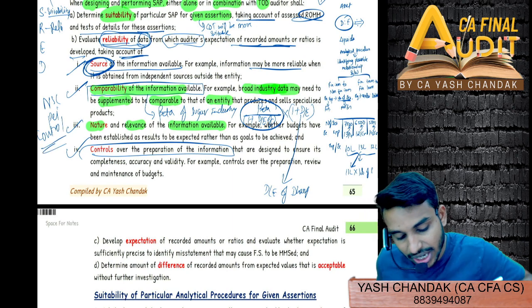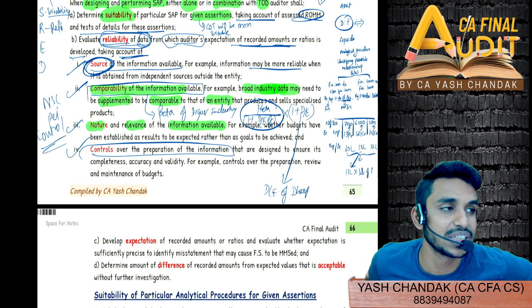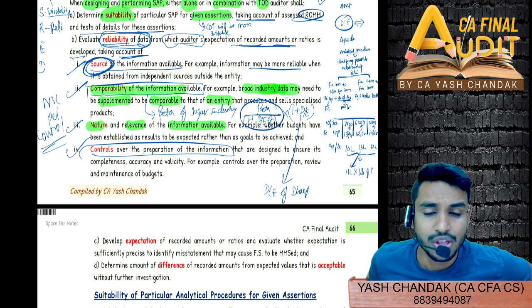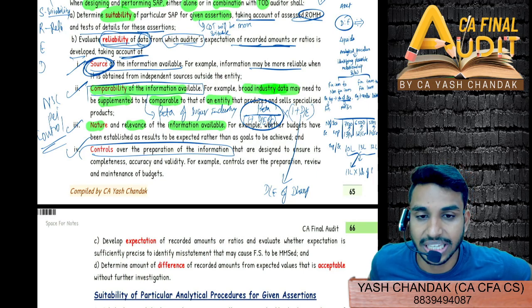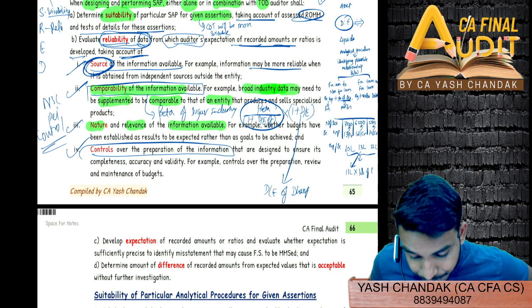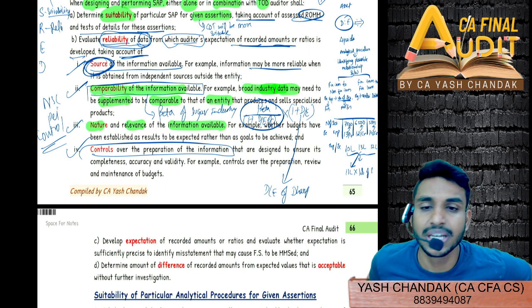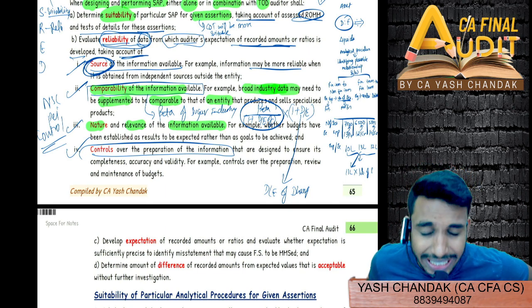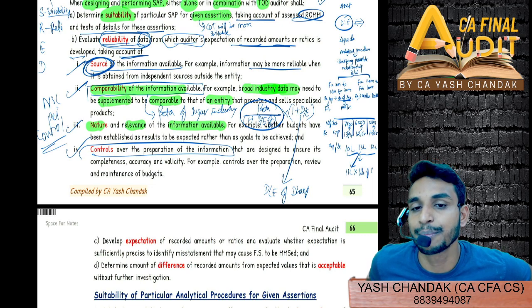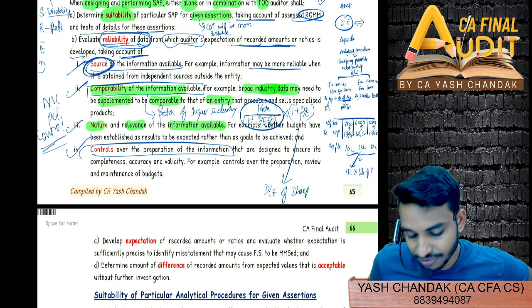So say, nature and relevance of the information available, whatever nature of information that you have with yourself. You will give the example of the budget that I gave you, right? Then S for source of the information available. Source, again, is very easy. You can say independent sources outside the entity are more reliable as compared to internal sources within the entity.